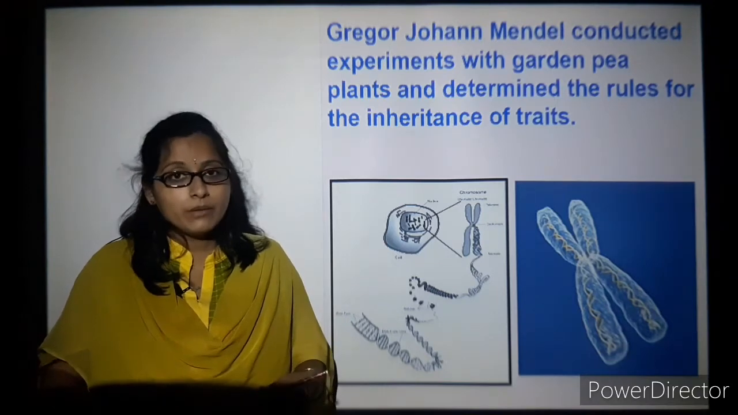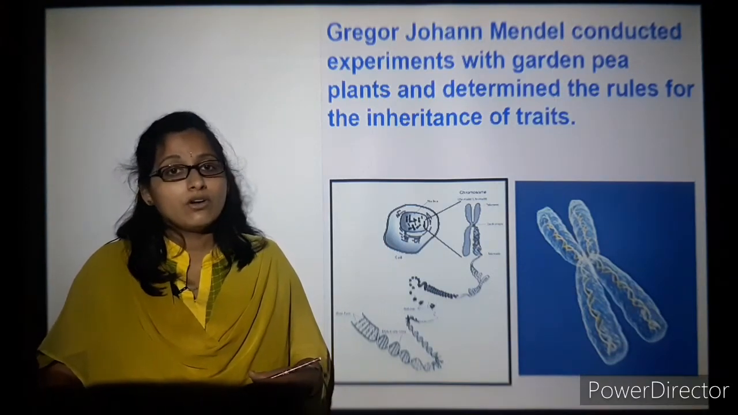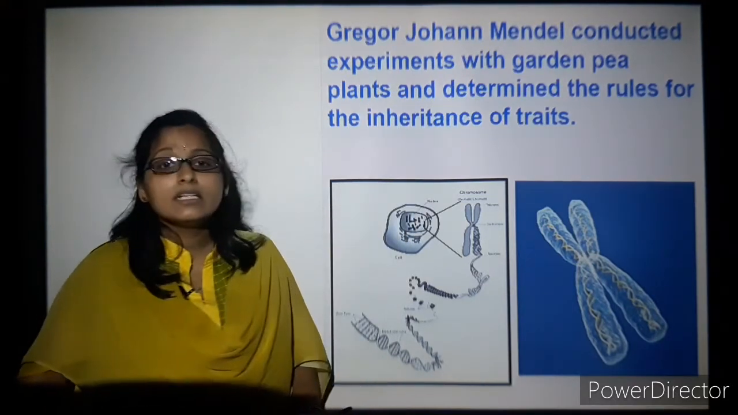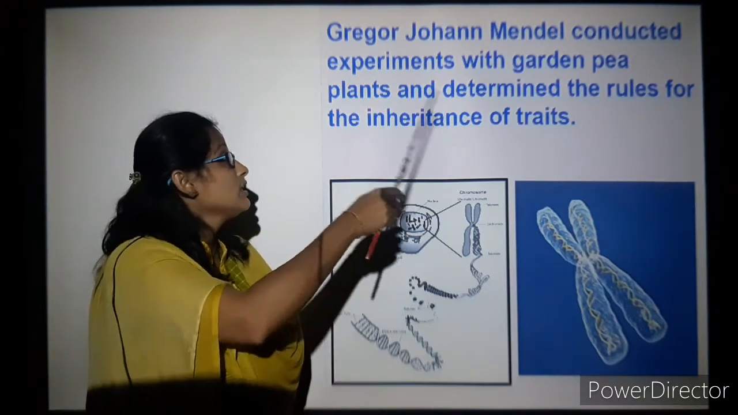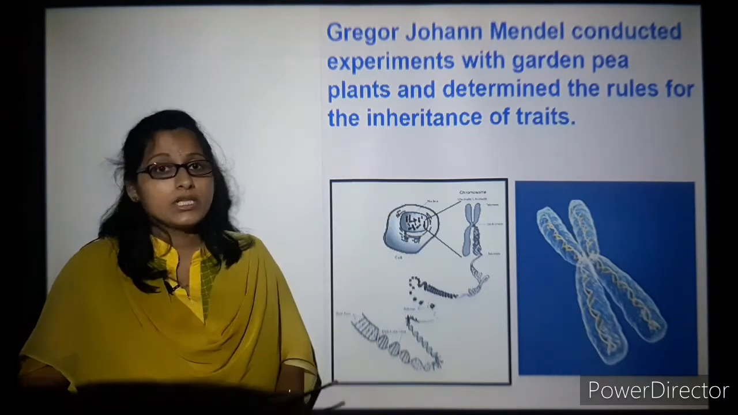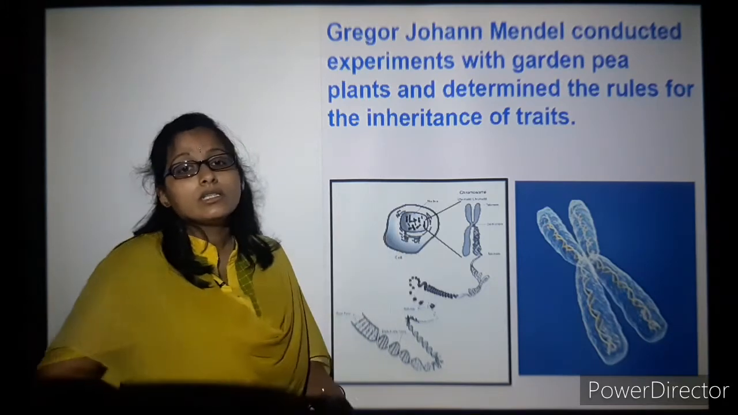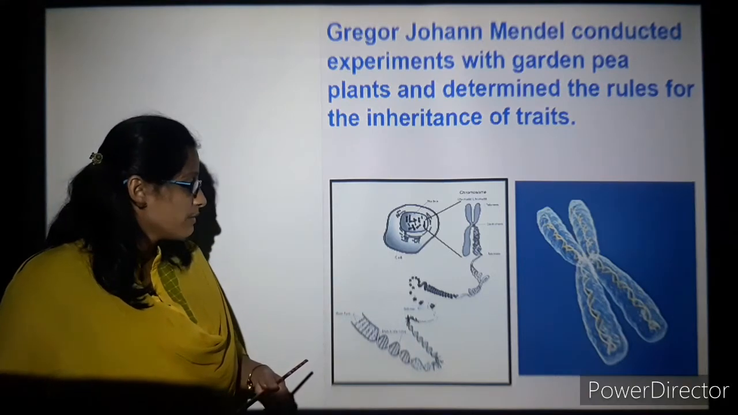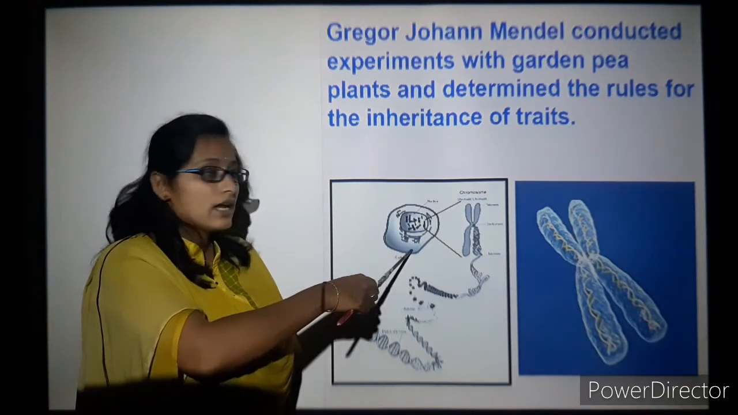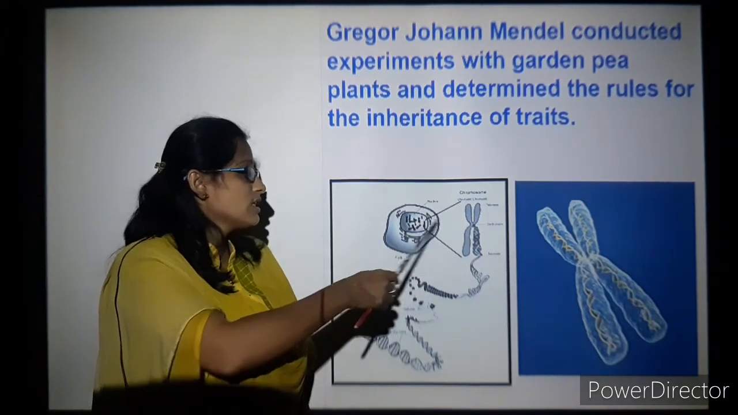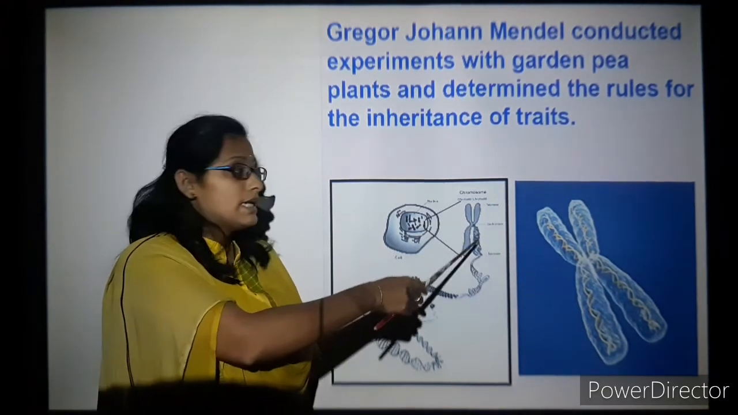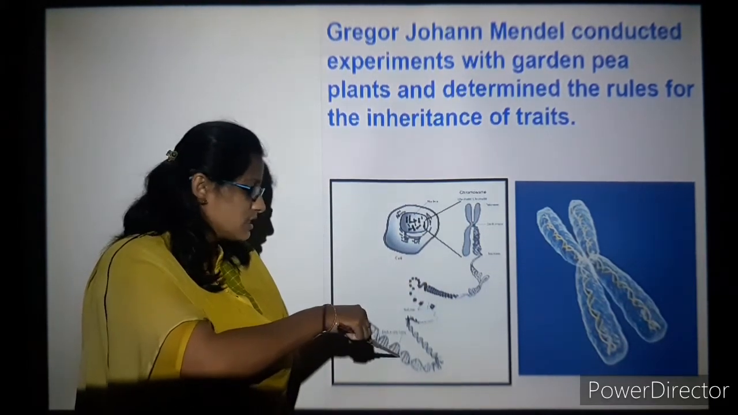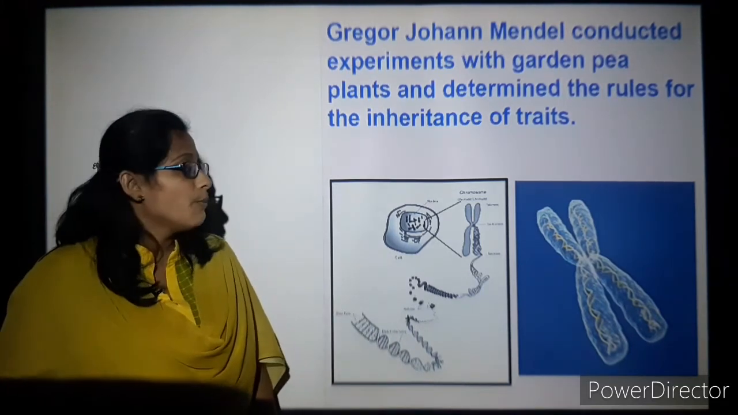So that's a waste of time, studying the genetic part of an organism. So let's understand here: Gregor John Mendel conducted experiments with garden pea plants and determined the rules, how the characters were inherited from the parents to the offspring. As I told before, you can see that the cell consists of a nucleus. The nucleus consists of the chromosomes, and inside the chromosomes is the genetic material, that is the DNA. This DNA consists of the genetic material.